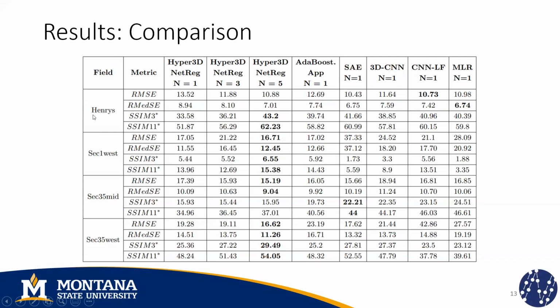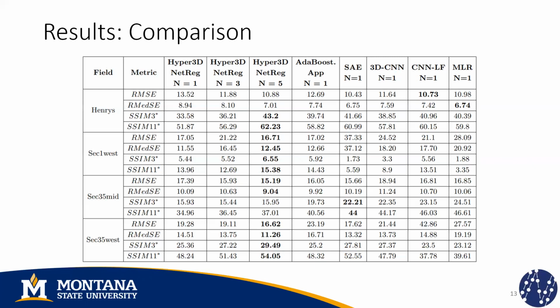So for example, for the Henry's field, we obtain an RMSE value of 10.88, whereas that obtained by the CNN late fusion is 10.73. But we have to take into account that we don't only want to reduce the overall error, we also want to generate geomaps that are similar to the ground truth geomaps.